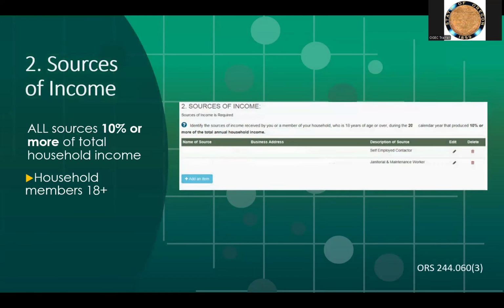Question 2 requires SCI filers to list all sources of income that made up 10% or more of the total household annual income in 2024. This includes not just you, but any member of your household who is over 18. You are not listing any amounts, only the sources.